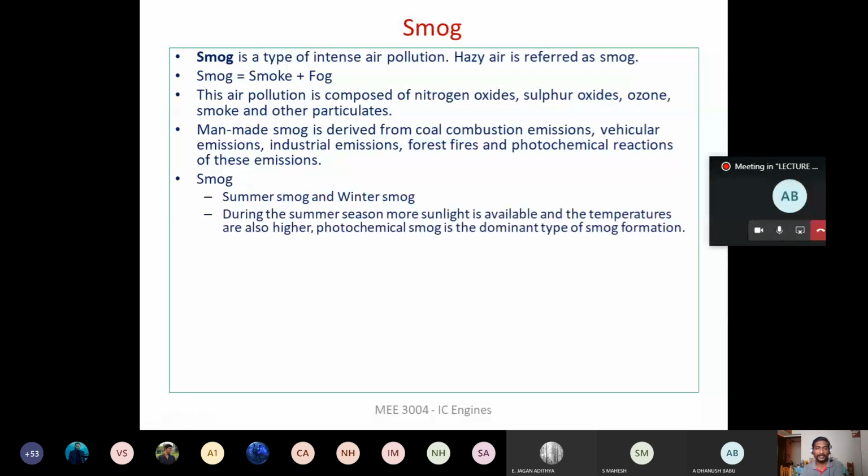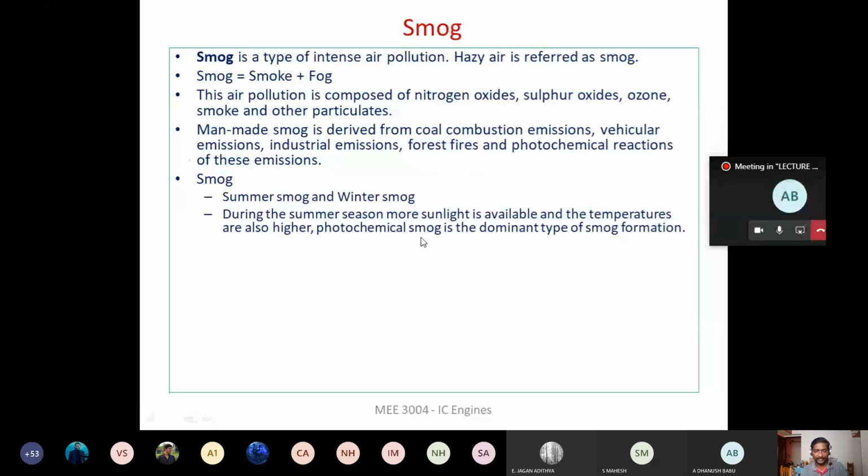During the summer period, the amount of sunshine is going to be more, and the temperature of the earth is going to be higher, right? Because of the more sunshine, the emissions from the engine, like nitrogen oxide, your NOx, SOx, ozone, particulate matter, and smoke, will react with the sunlight, right? Which we call a photochemical reaction. Because of the photochemical reaction, smog is going to be formed, right?